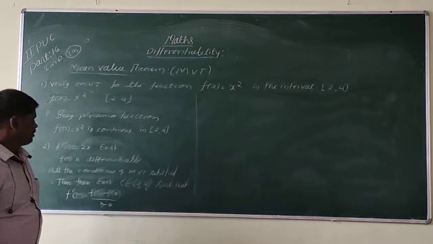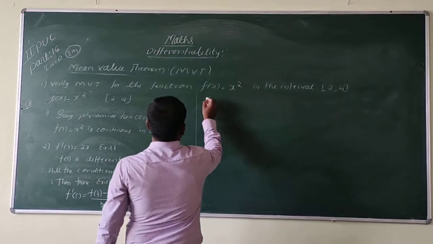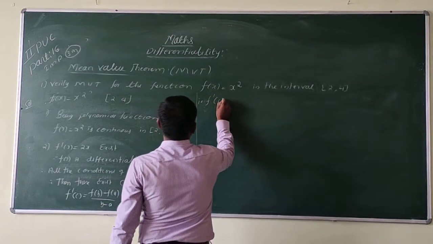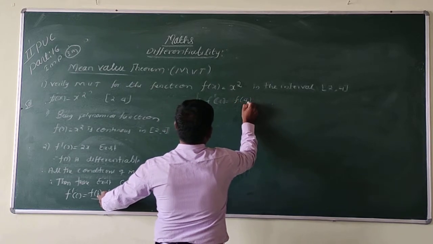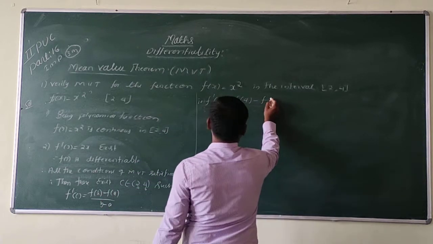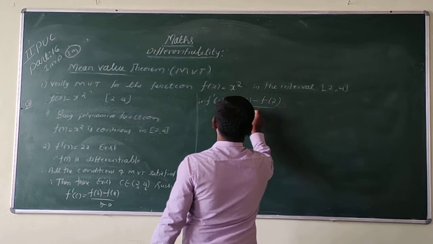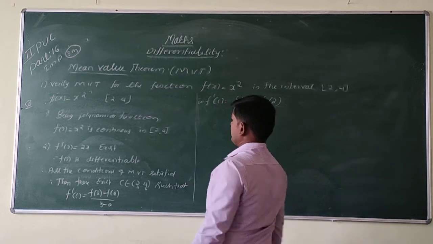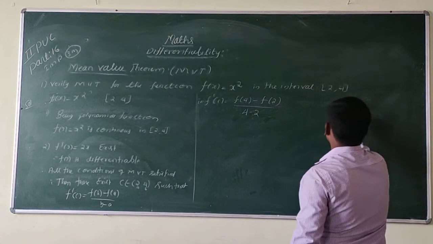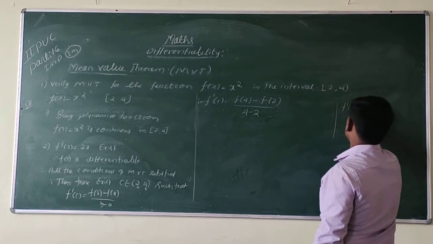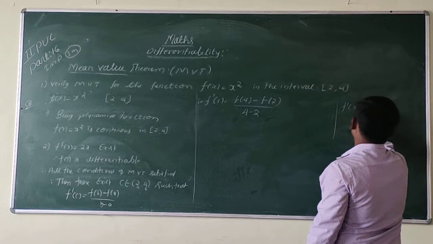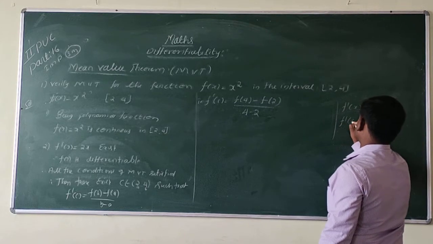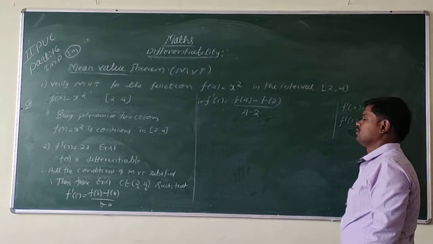So f dash of c is equal to f of 4 minus f of a, that is f of 2, divided by 4 minus 2. Here f dash of x is nothing but 2x. So f dash of c is nothing but 2c.